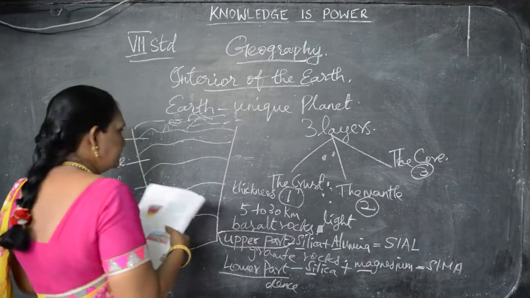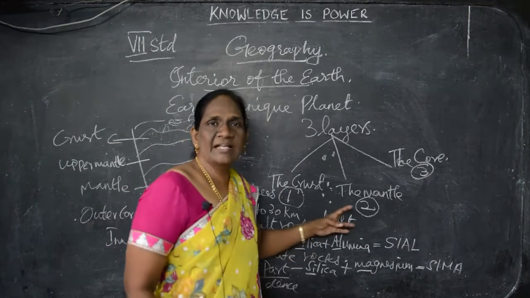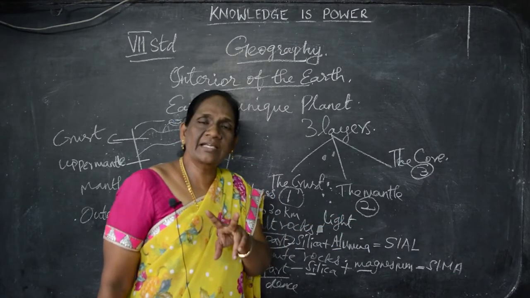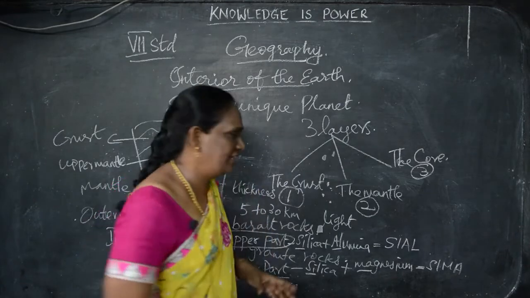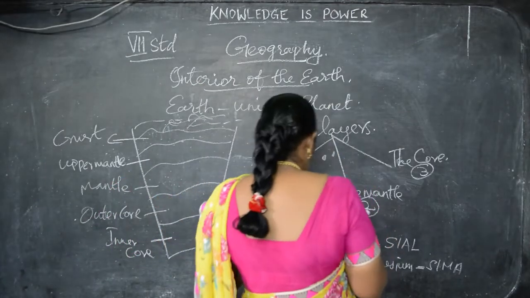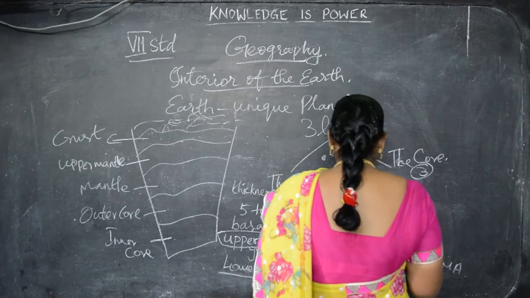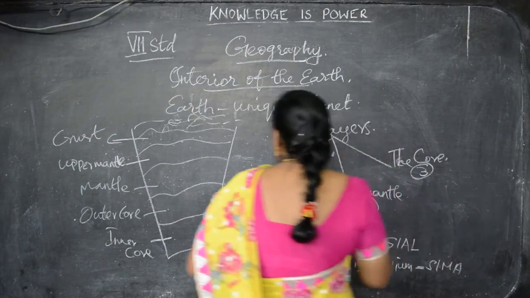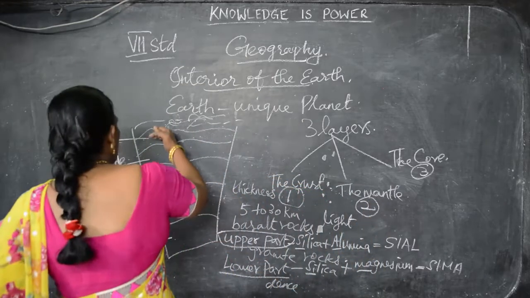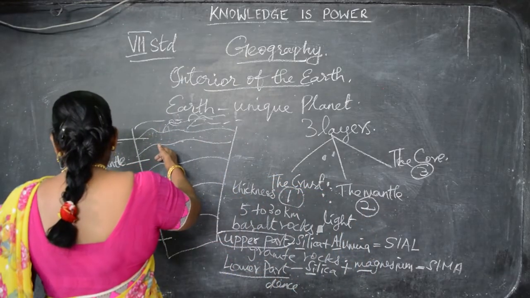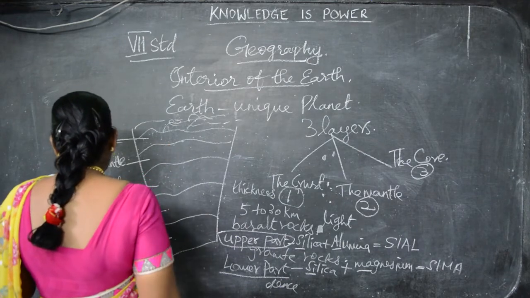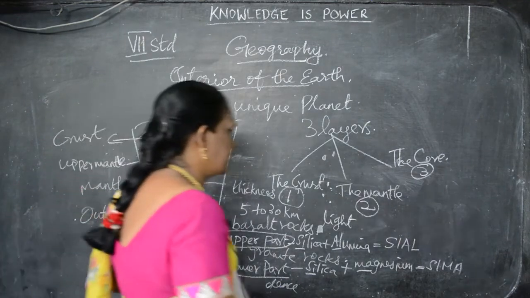And then next one is what? Next layer. The first layer I told you is the crust. The next layer, the second layer, is the mantle. Very good. Someone is saying the mantle. This mantle is the next layer after the crust. The boundary that divides the mantle and the crust in the middle is called Mohorovicic.